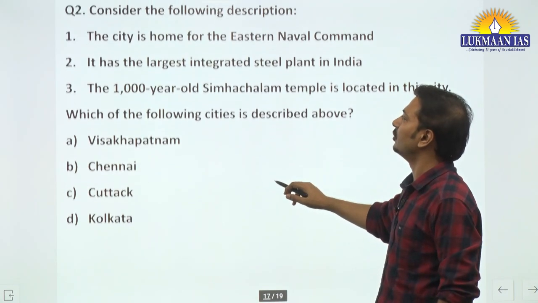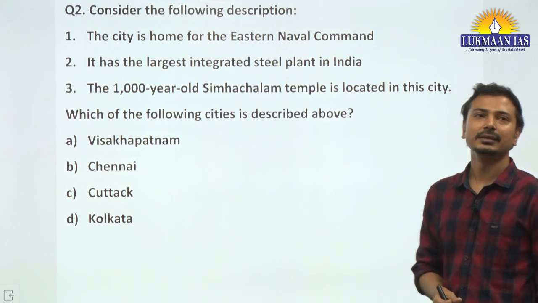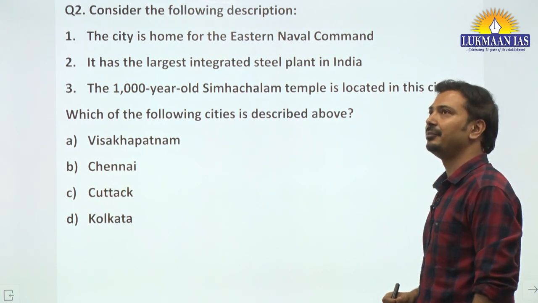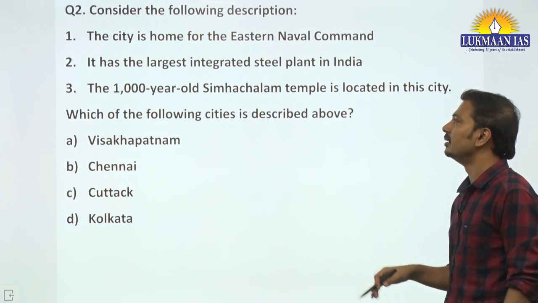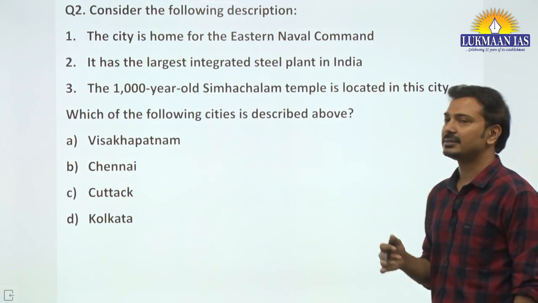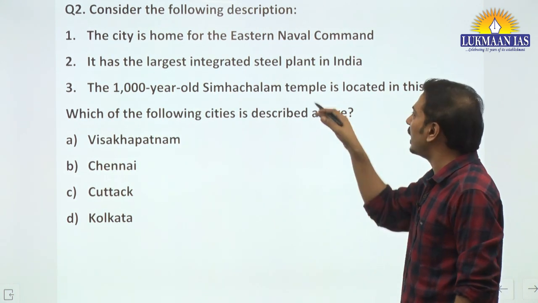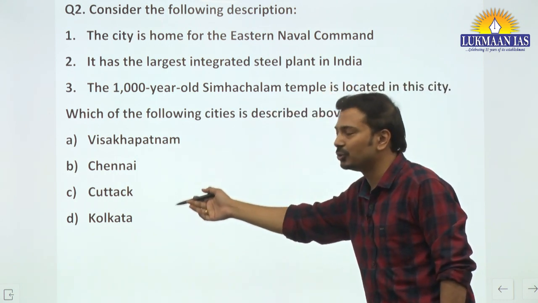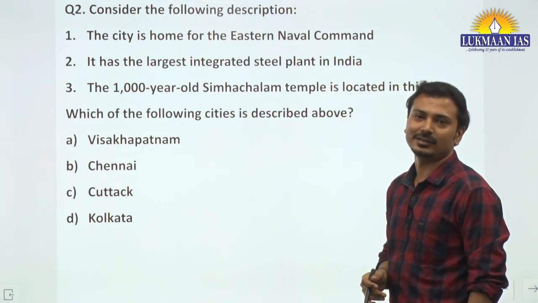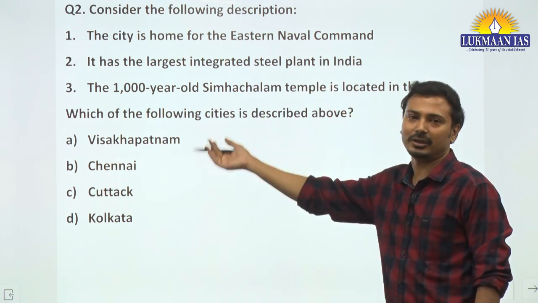Now what should be the answer to this one? Very simple. Just now we talked about this. The city which is described among these 3 statements: the city is home to Eastern Naval Command. It has the largest integrated steel plant. Such a question can be asked. And if you know at least one, Eastern Naval Command, we have put cities of the eastern coast in all four options. So if you do not know exactly, you may not attempt this.